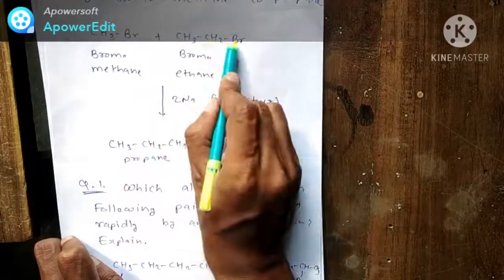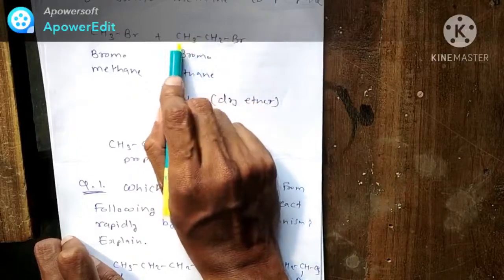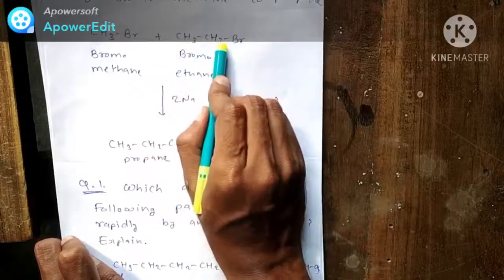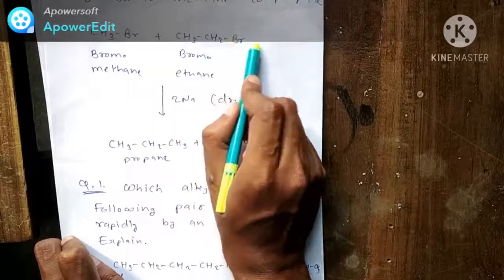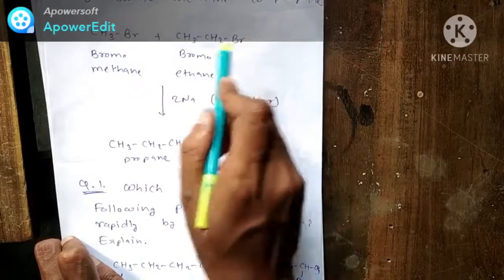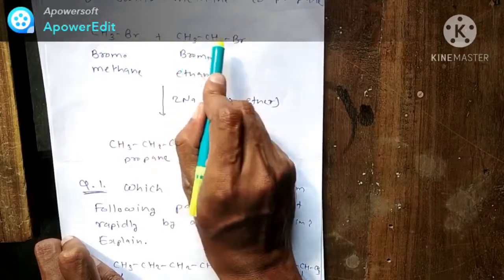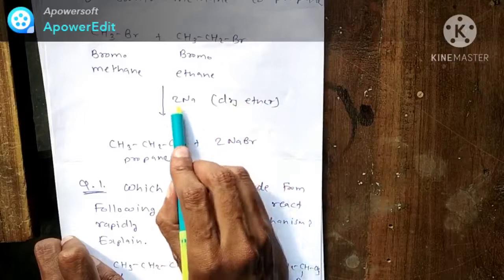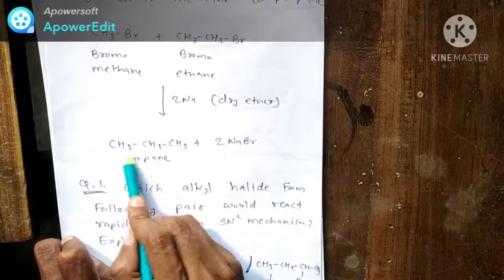So we take the second starting material with 2 carbons and attach 1 halogen, bromine, to it. So CH3Br plus the second starting material, CH3CH2Br, when it reacts with sodium in the presence of dry ether, will give propane.